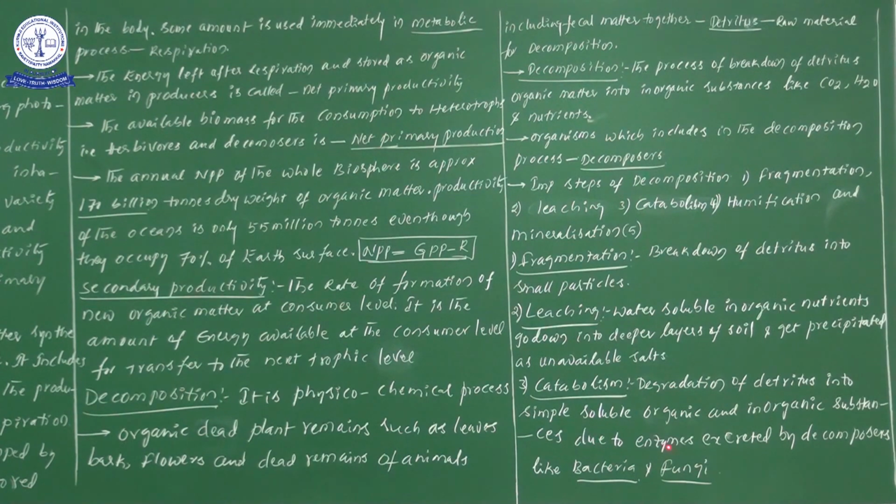The enzymes secreted by bacteria and fungi definitely degrade the detritus into small soluble organic matter as well as inorganic. This information we have to store in our mind as catabolism. So catabolism is nothing but degradation of detritus into small soluble organic as well as inorganic substances due to the enzyme activity of bacteria as well as fungal members. Here these bacteria and fungal members we consider as decomposers. This entire information comes under catabolism.